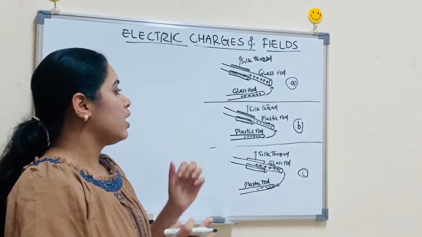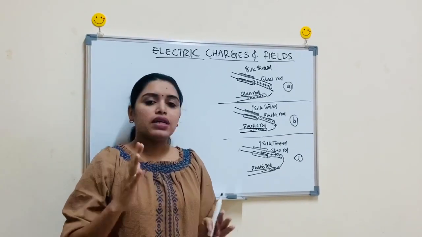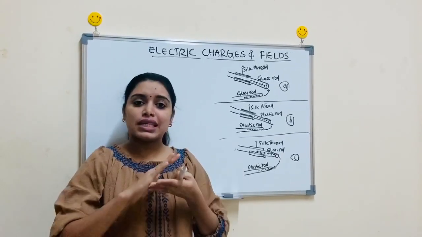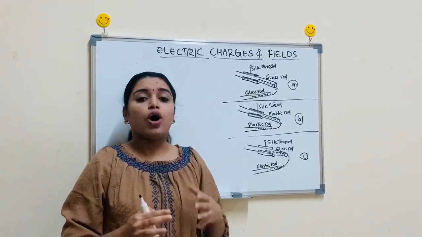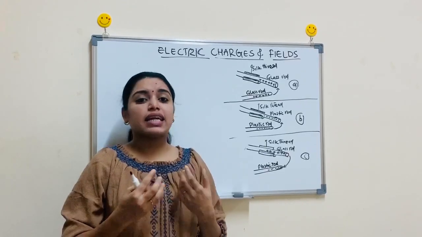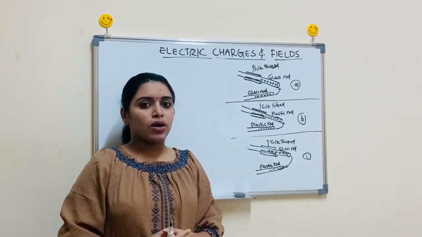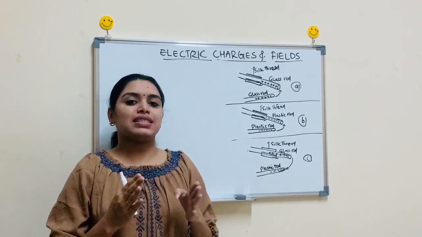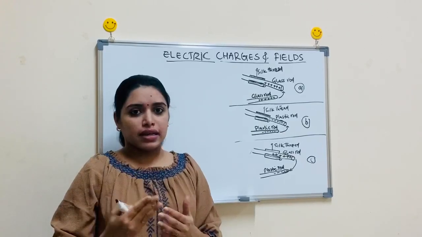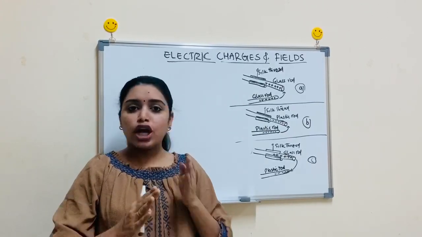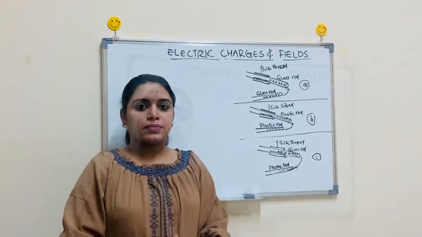This is a simple experiment from which what we are trying to say is, when two bodies or two objects are rubbed with each other, charge transfer takes place, or the substance becomes electrically charged due to this rubbing. This process, the rubbing between two objects, is otherwise called friction. And the charge or electricity generated due to this rubbing is called frictional electricity.